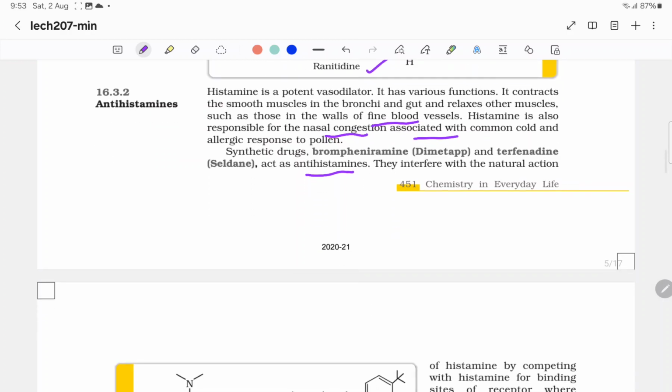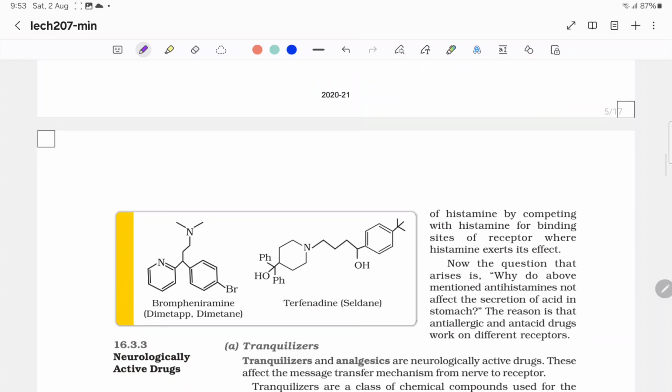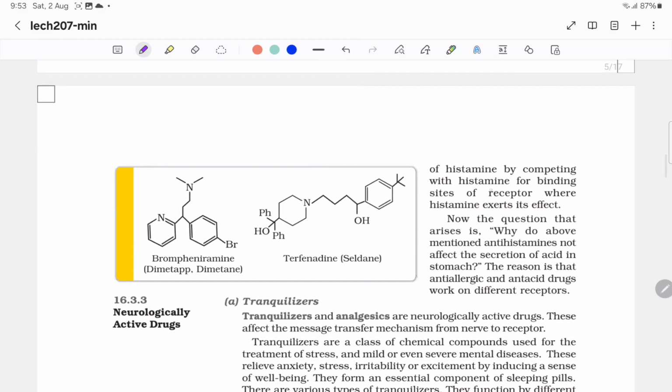They interfere with the natural action of histamine by competing with histamine for the binding sites of receptors where histamine exerts its effect. So this is the structure of bromopheniramine, Dimetapp, and Dimetane, and this is the structure of terfenadine, that is Seldane.